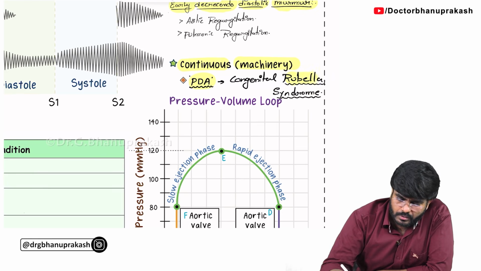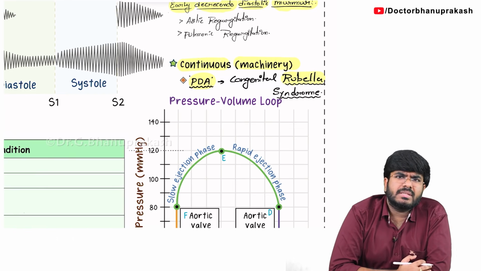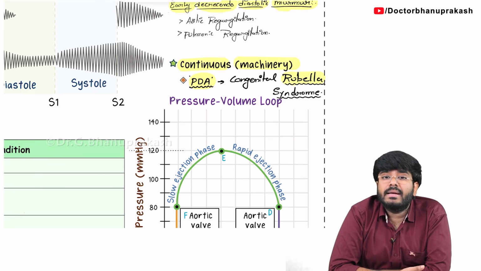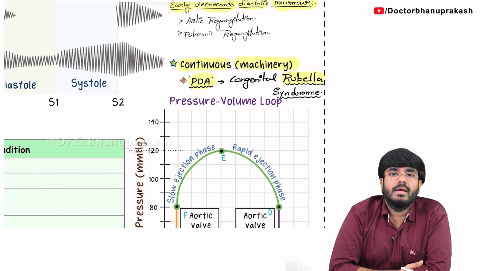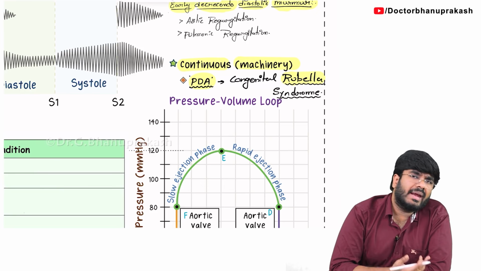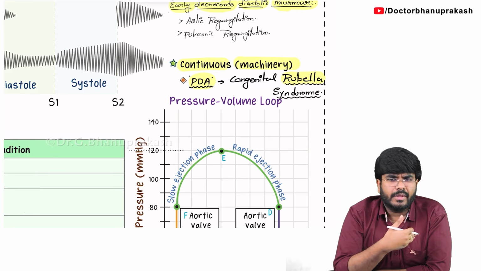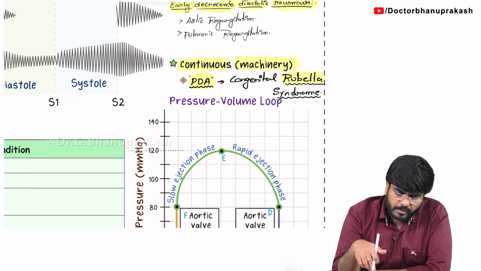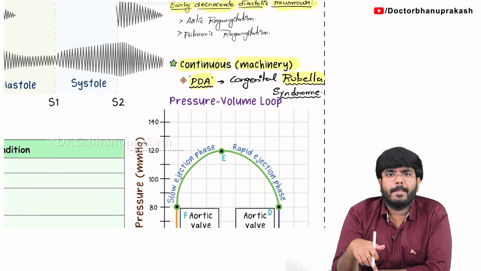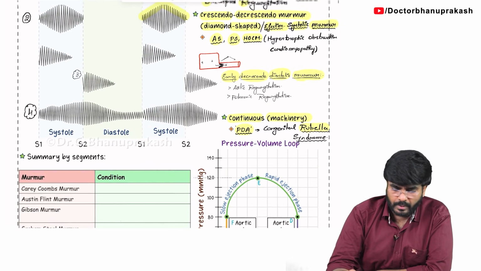If a mother gets rubella while she is pregnant, the rubella can be transmitted transplacentally to the baby, and it can lead to developmental abnormalities. That is called congenital rubella syndrome, where the baby is going to have cataracts in the eye, sensorineural deafness, and heart related problems. One of the heart related problems is a patent ductus arteriosus. So, with this, we have completed the continuous machinery like murmur also.